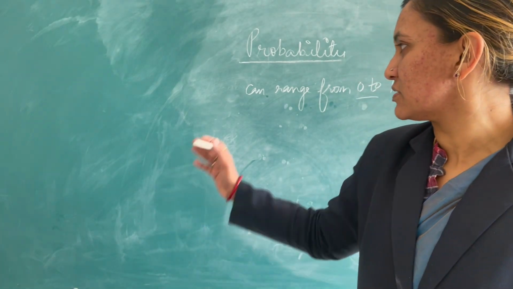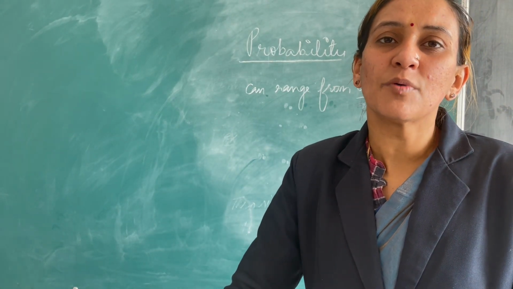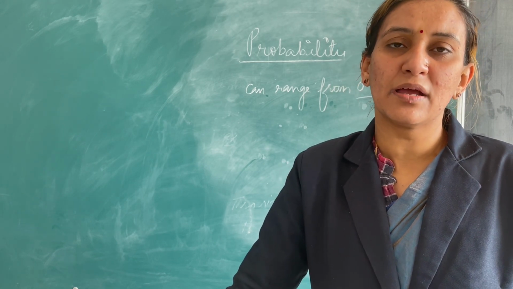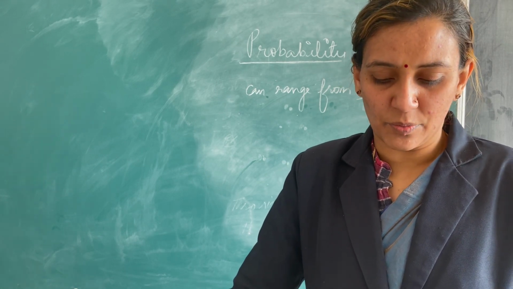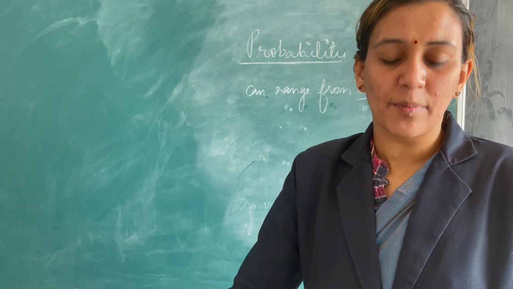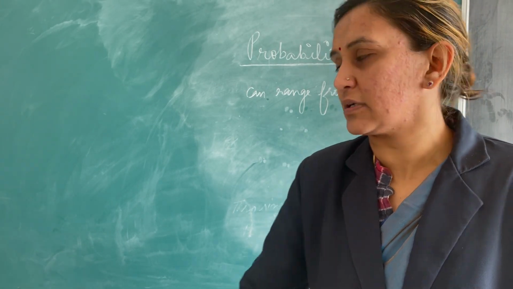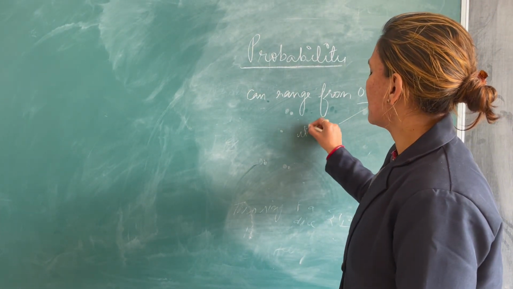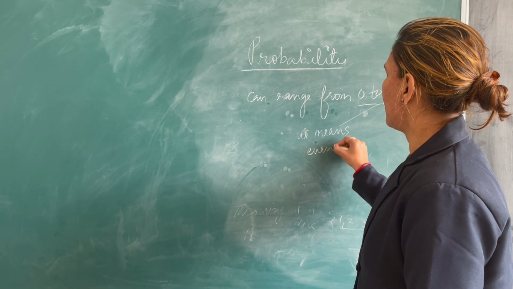For example, we just discussed the case of throwing a dice. If I ask you what is the probability of getting 7 when you throw a dice, you know that 7 cannot come. So that means the probability is 0. And what do you mean by probability 1? It means that the event will happen certainly. So when the probability is 1, the event is going to happen certainly.